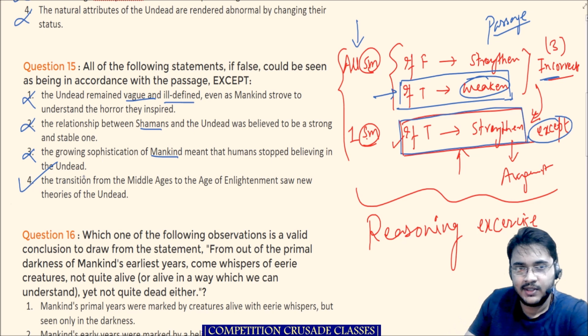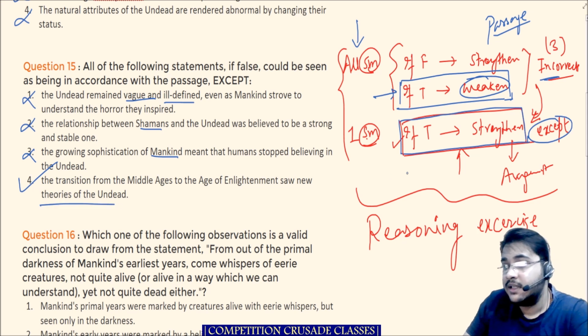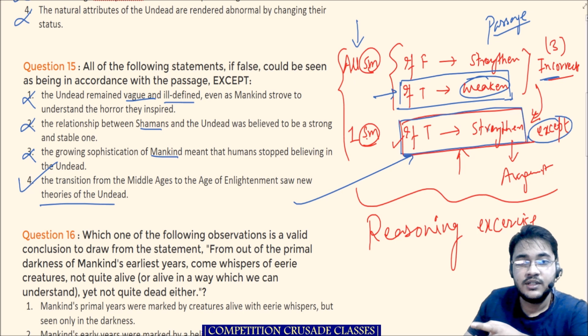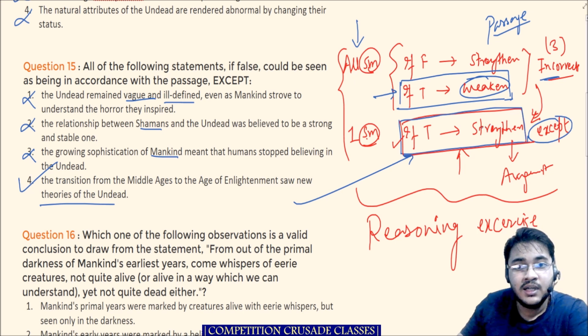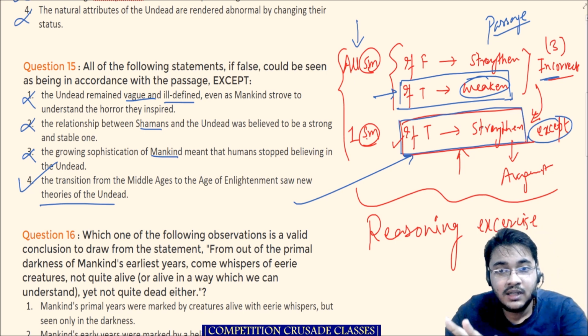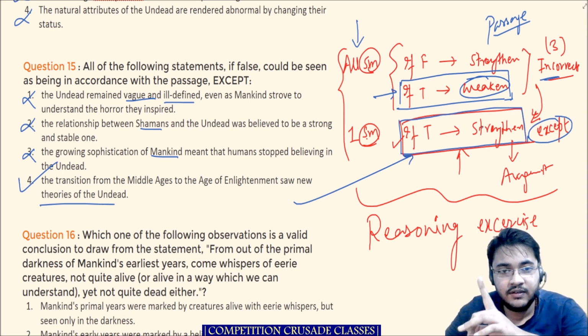Let's read it any which way. The transition from the Middle Ages to the Age of Enlightenment saw new theories of the undead. That is, if this were true, this will strengthen the argument of the passage. Did you understand the logic of how we solve this? If you did, you are on the right track. If you did not, comment it down in the comment section.